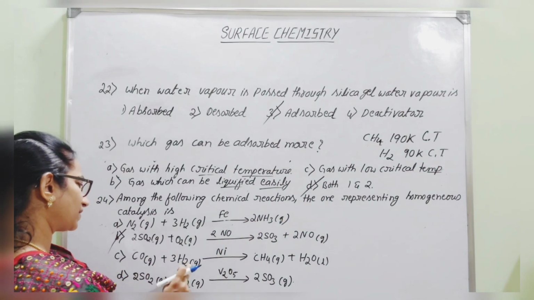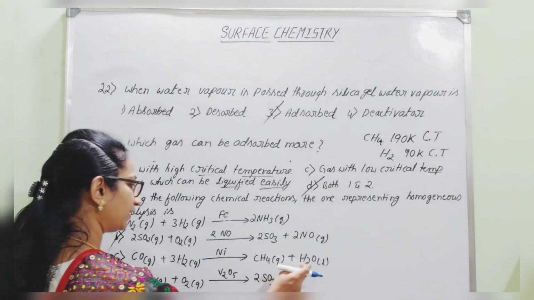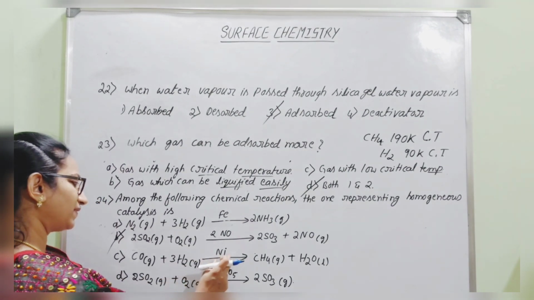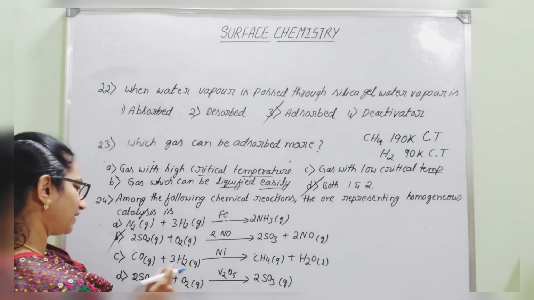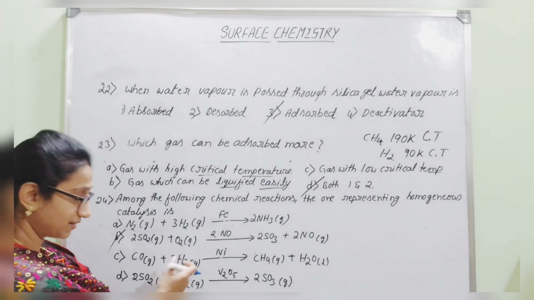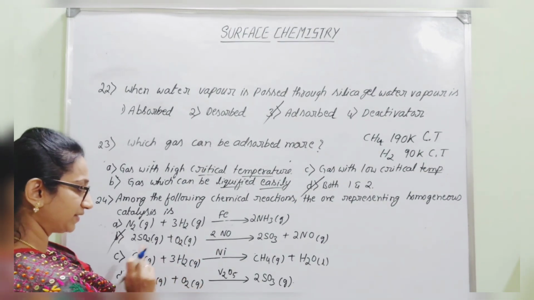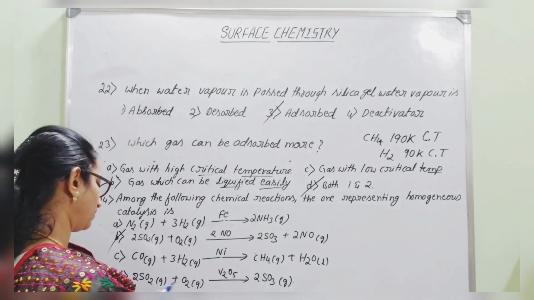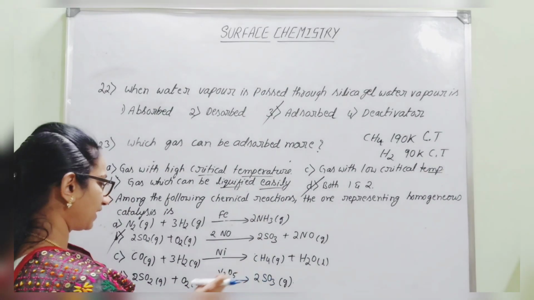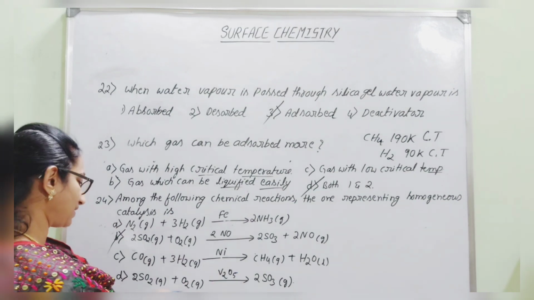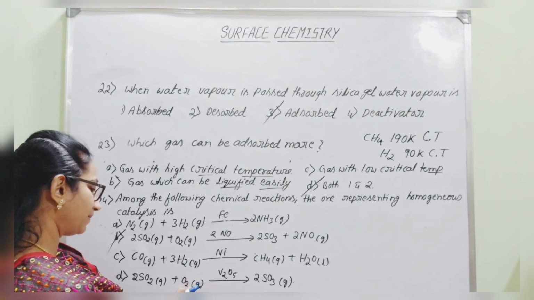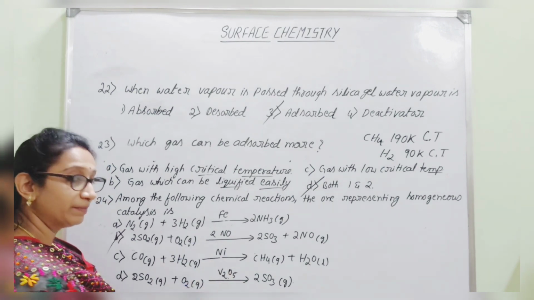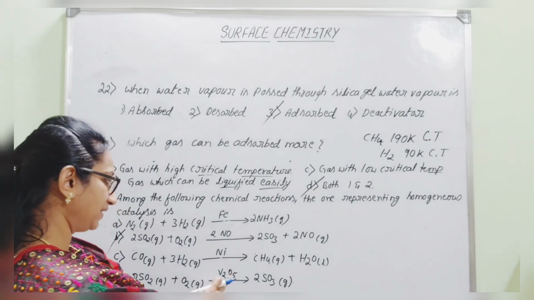Next, carbon monoxide and hydrogen converting to give methane and water. Here nickel is used as catalyst. Of course, there is a difference in the physical state. Nickel is solid, whereas the carbon monoxide and hydrogen reactants are in gaseous state. They are in different states. It is also not homogeneous, but heterogeneous. And the last example, that is the contact process during the manufacture of sulfuric acid. As you know, sulfur dioxide combines with oxygen to give sulfur trioxide, and the catalyst is vanadium pentoxide, which is actually solid in state.